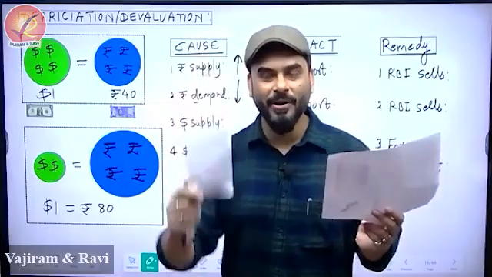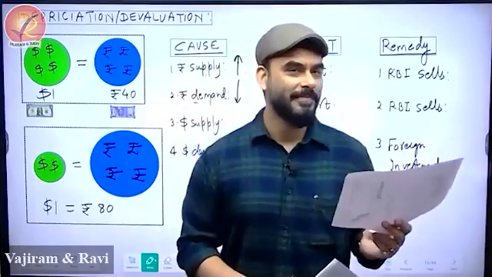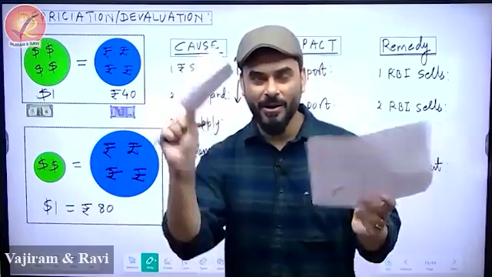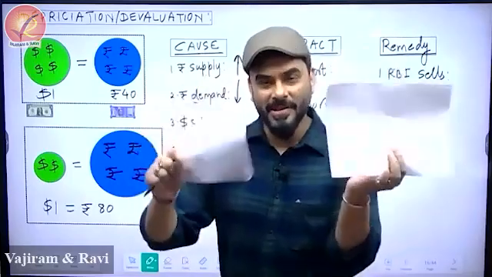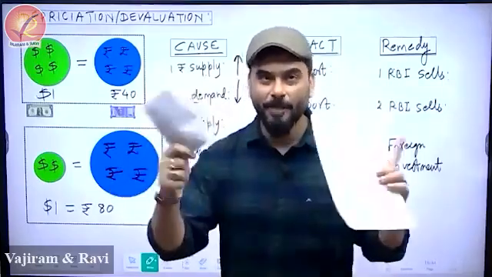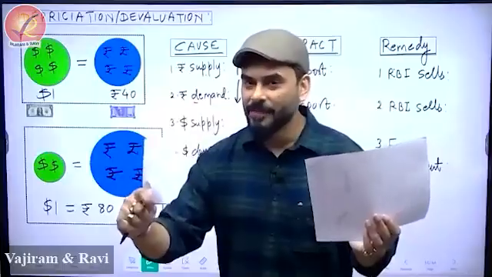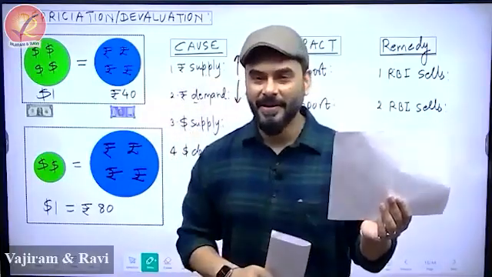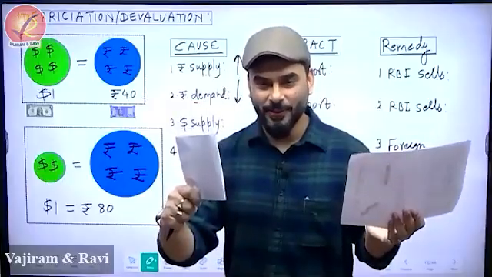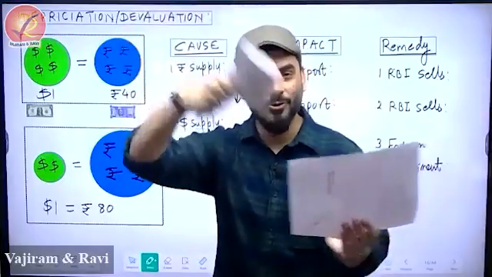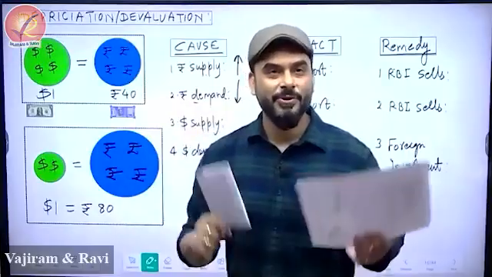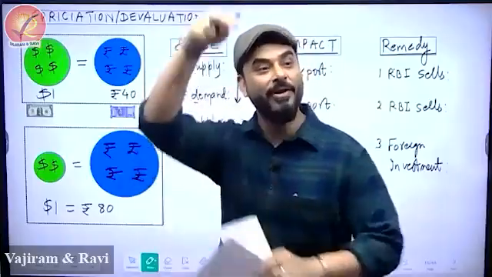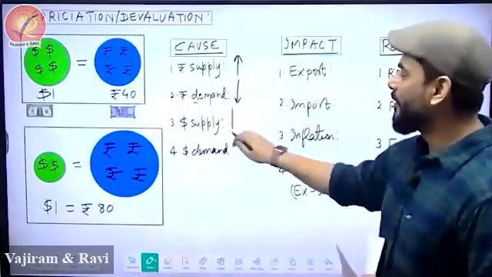Supply of dollar has gone up or down? Down. So sometimes when the supply of dollar is low, like $1 became half. Earlier $1 was equal to 40 rupees. First I played with rupee, now I'm playing with dollar. So now the supply of dollar is half, but rupee is same. So in this case also, whose value has increased? Dollar. Whose value has come down? Rupee. So when will you observe that the value of rupee is down and value of dollar is high? When supply of dollar goes down.